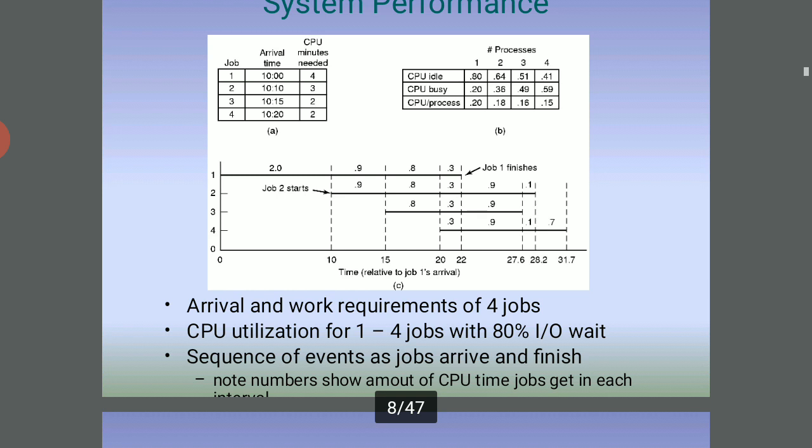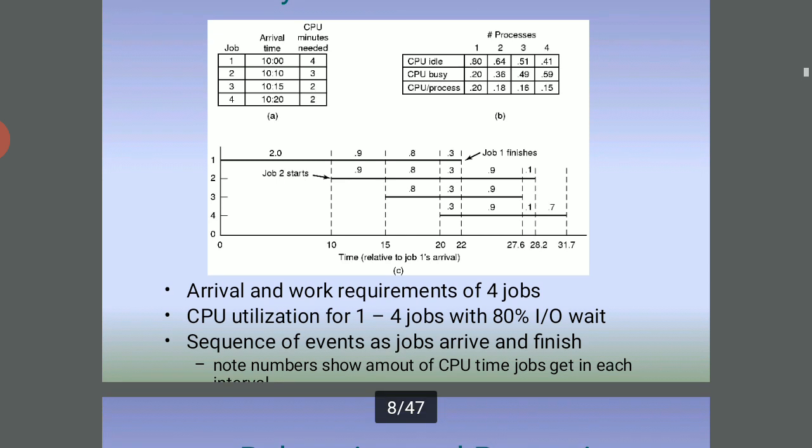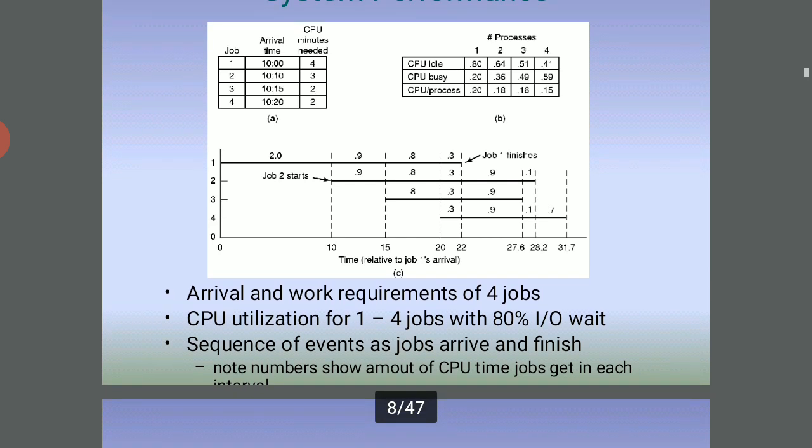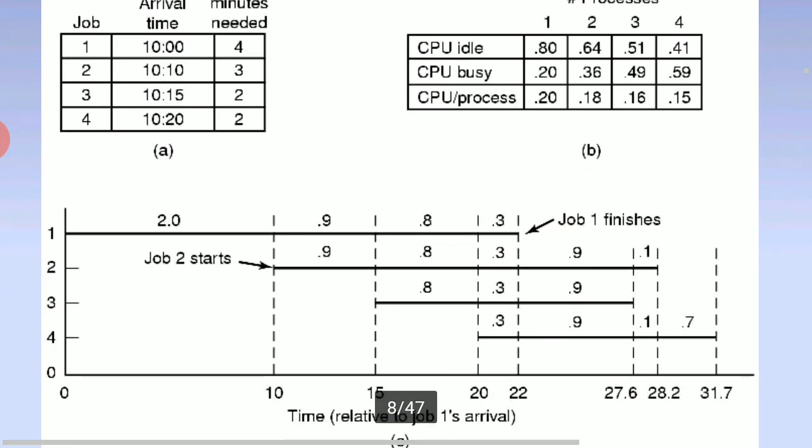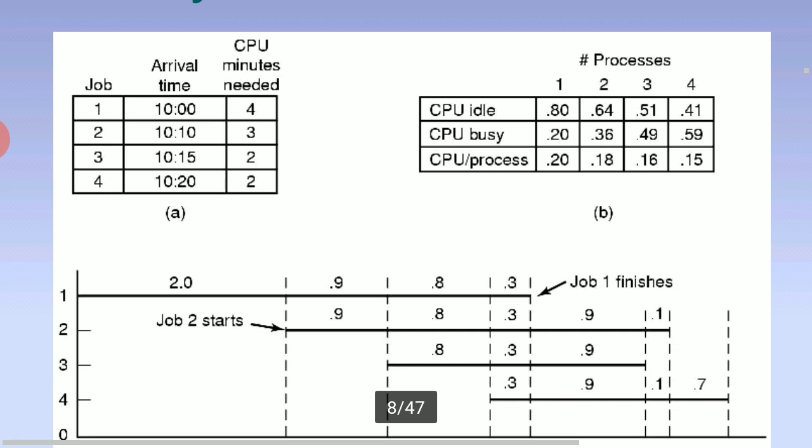Note the numbers show the amount of central processing unit time the jobs get in each interval. So here jobs 1 to 4, and the arrival times are 10:00, 10:10, 10:15, and 10:20.